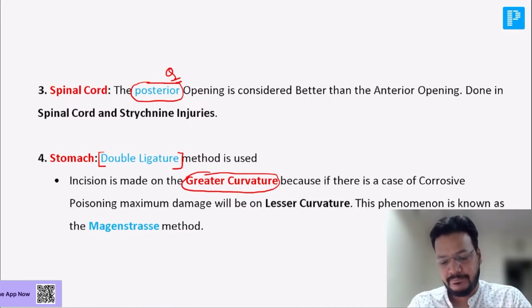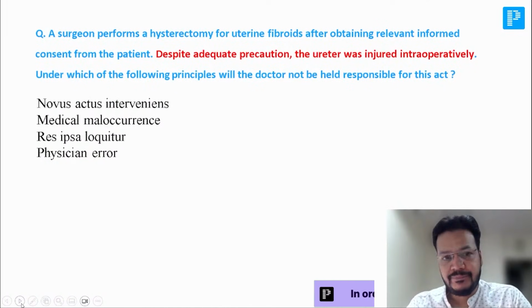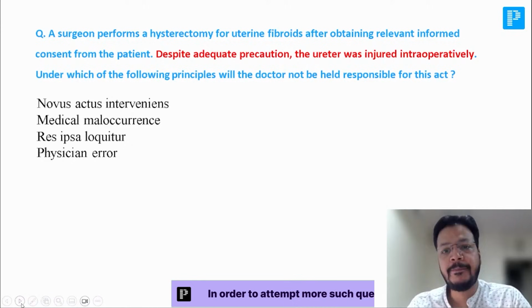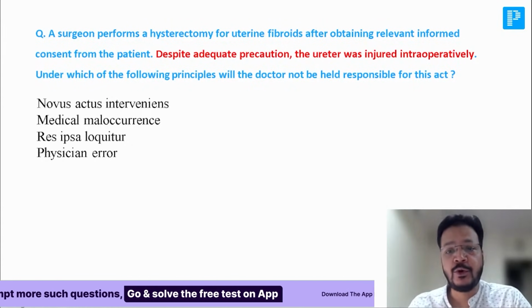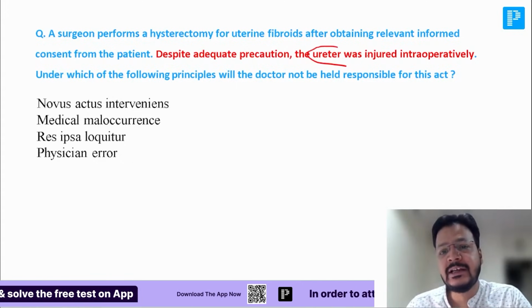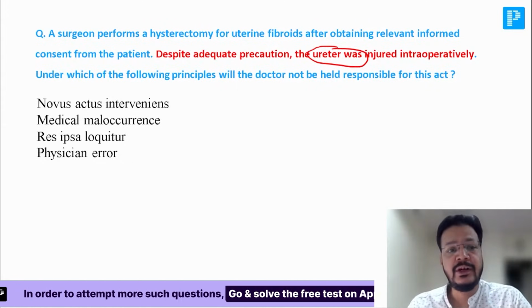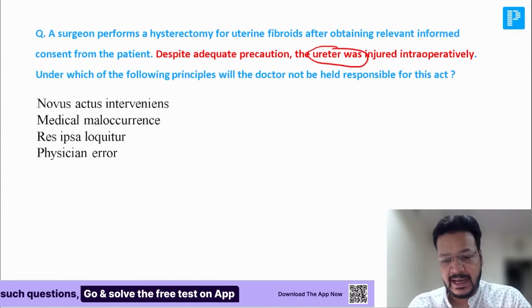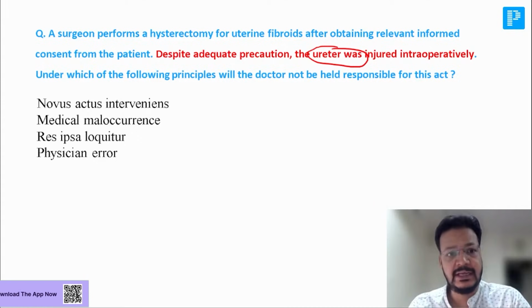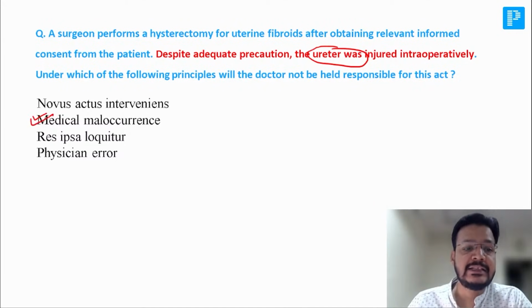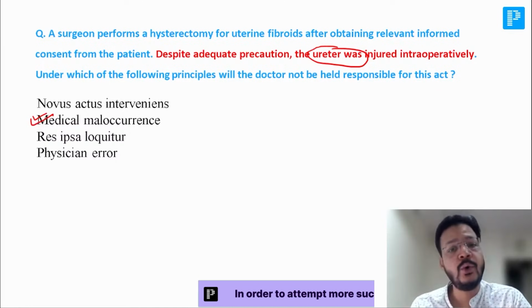Yes, absolutely right. A surgeon performs a hysterectomy for uterine fibroids after obtaining relevant informed consent from the patient. Despite adequate precaution, the ureter was injured. Actually, he has taken all the adequate precaution, but still the ureter got injured. What is this? The doctor is not responsible under which condition? It is medical misadventure. The doctor is not responsible under medical misadventure because he has taken all the due care.